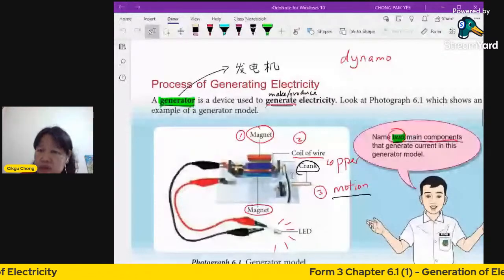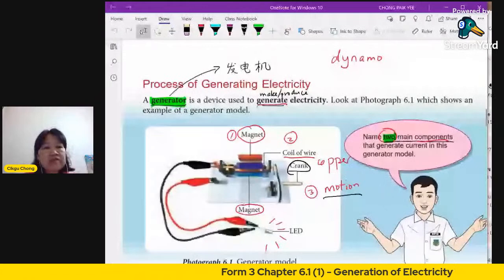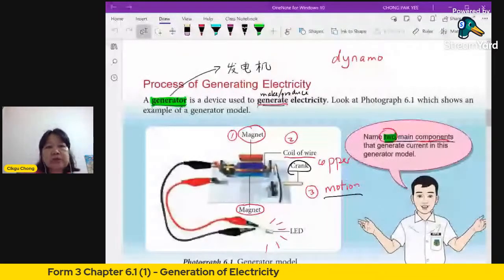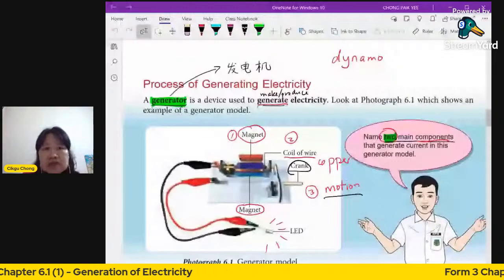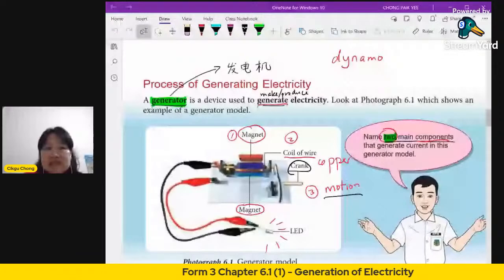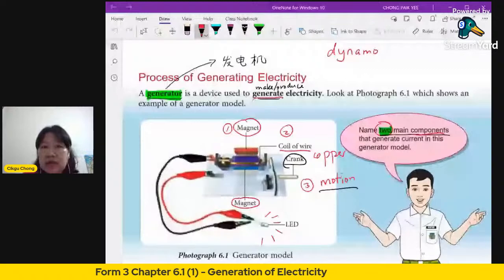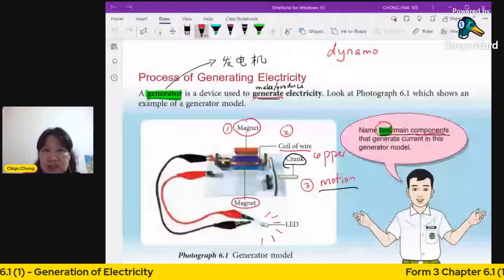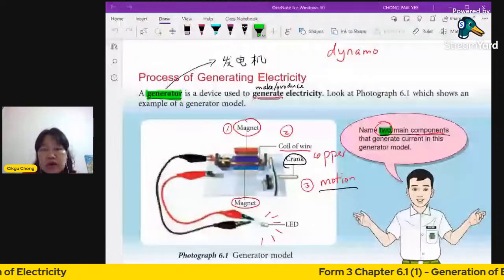You need a device called a generator. Okay, it's a device that you use to make electricity, a generator. The 发电机, all right? It is a thing that human invented to make electricity. So in a simple way, actually you've seen this word dynamo. Dynamo, you have it on your bicycle. Now, how do you get your bicycle light to work? It doesn't have electricity. It doesn't have a power bank, isn't it?